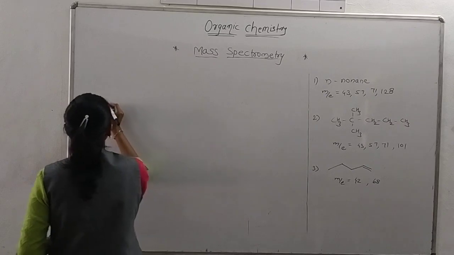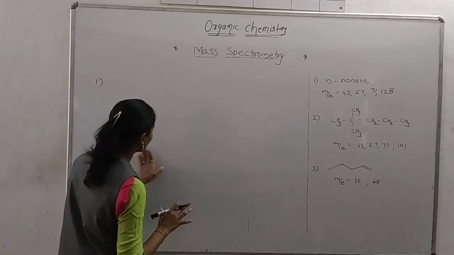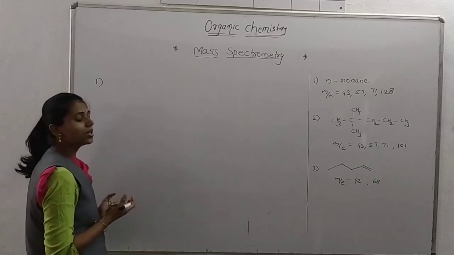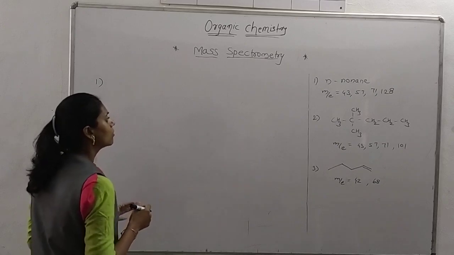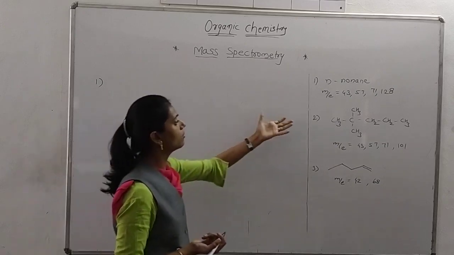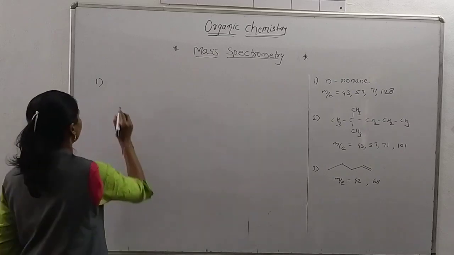Whatever the ion is obtained, according to it we get the abundance peak of that ion, for any compound or any m/e value we are obtaining here. So firstly we are solving the problems.